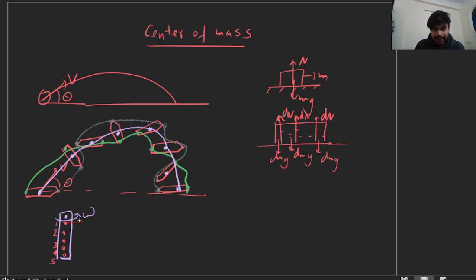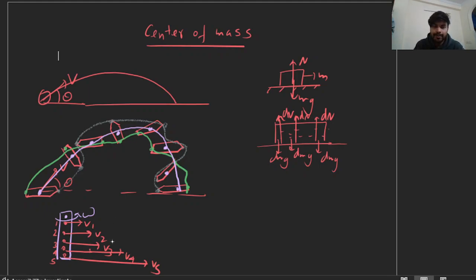The first particle will have velocity v1, the second particle will have velocity v2, the third particle will have velocity v3, the fourth particle will have velocity v4, and the fifth particle will have velocity v5. Basically, the velocity of particle 1 will be less than the velocity of 2, 3, 4, and 5.